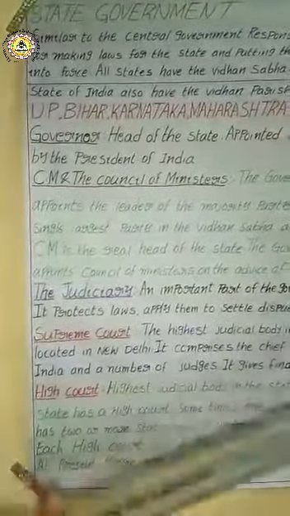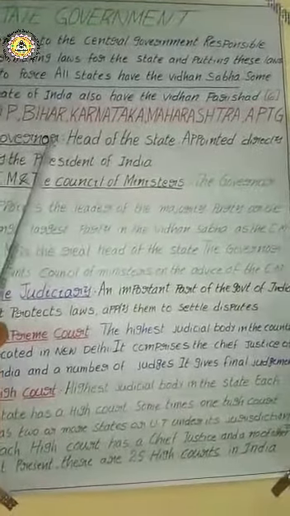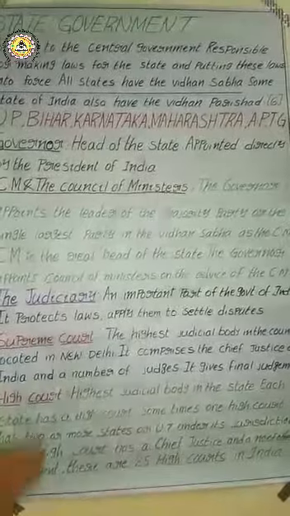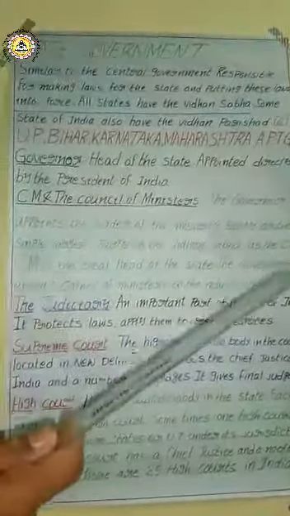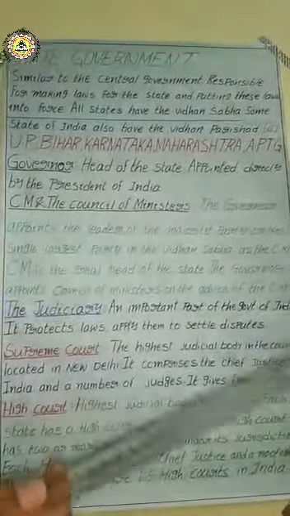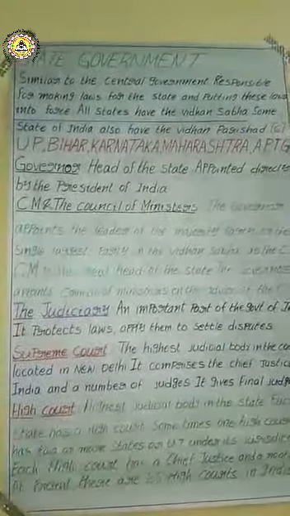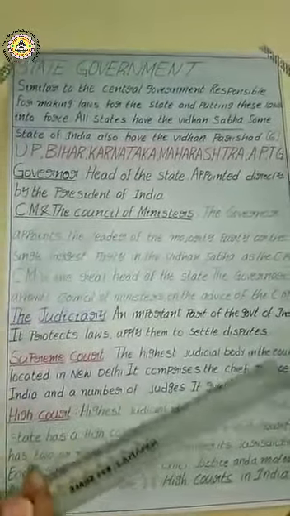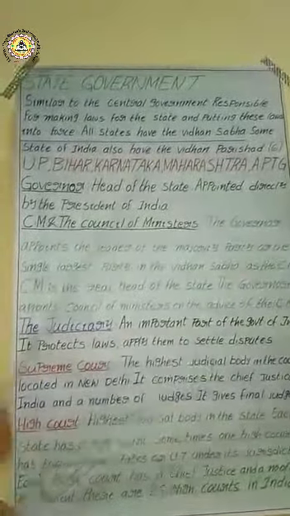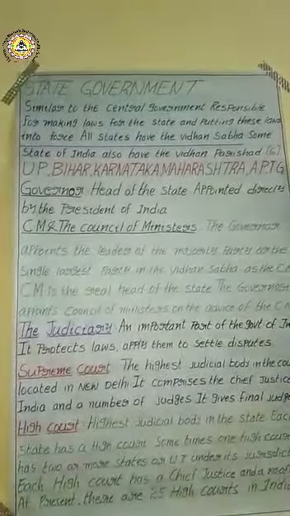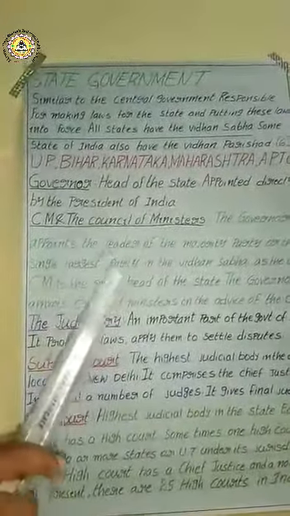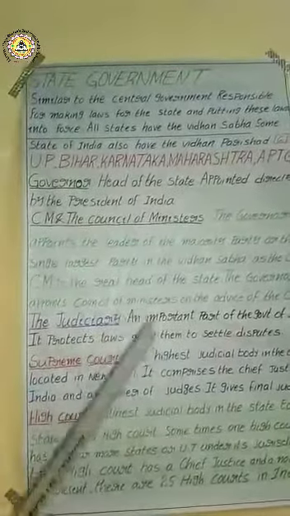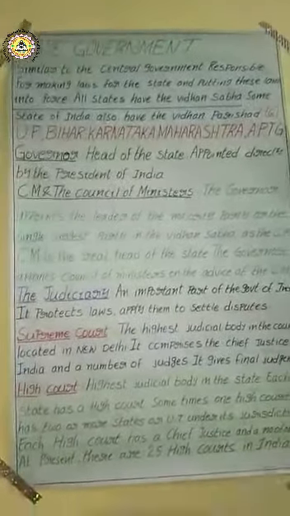For example, who is the present governor of Andhra Pradesh now, children? Vishwabhushan Harichandan. Before Vishwabhushan Harichandan, ESL Narasimhan was there. After the separation of Andhra Pradesh and Telangana in 2014, ESL Narasimhan did the duty as governor for 2 states. After some time, Vishwabhushan Harichandan was appointed as the governor of our Andhra Pradesh, and one woman was appointed as the governor for Telangana. So sometimes a governor can look after 2 states also.